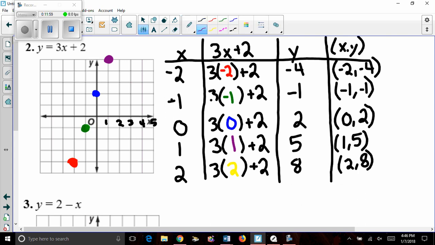This final point, this 2, comma 8, depending on your teacher, they may want you to shrink your graph or any number of other things. I'm going to say that it's okay. We have our graph of this function. We have our line.